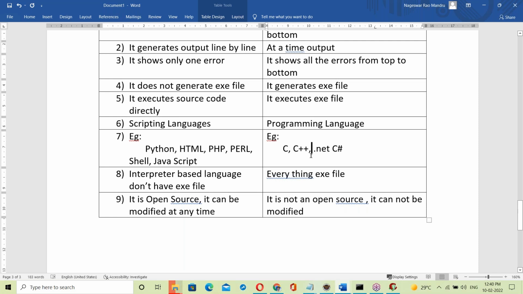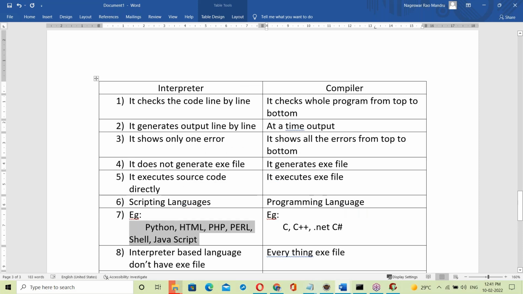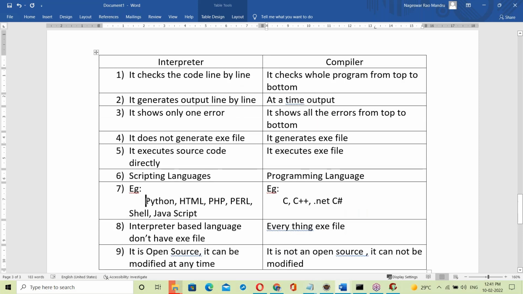Now, some doubt here. You guys may be wondering: Mr. M.N. Rao is talking about all these different things, but where is Java? He's not talking about Java. Java, is it interpreter based or compiler based? Anyone have an idea?